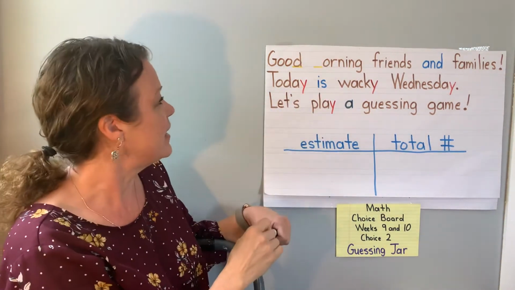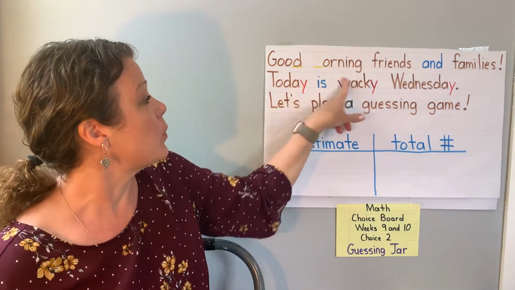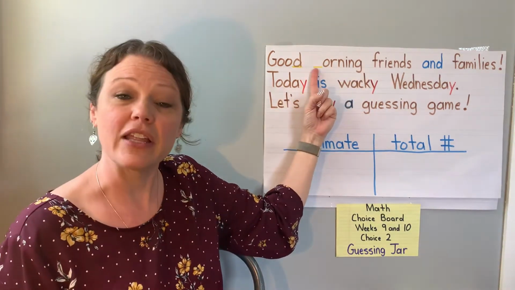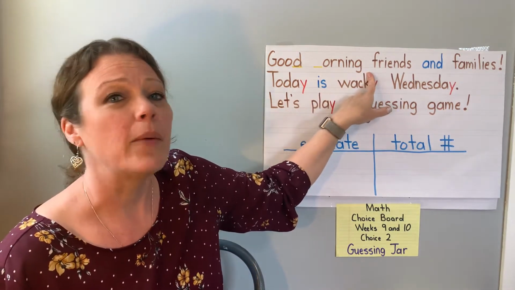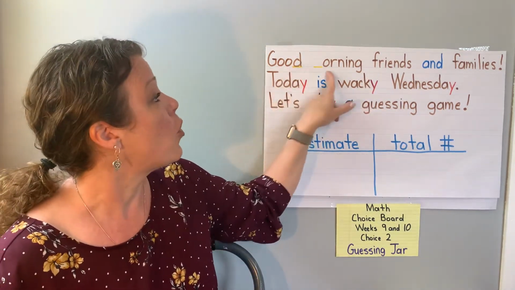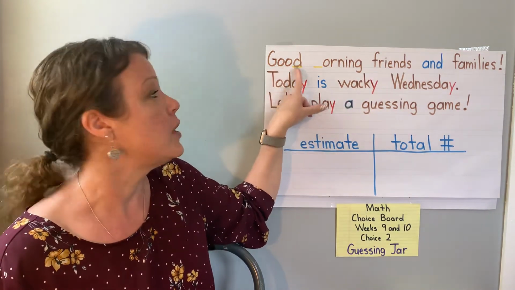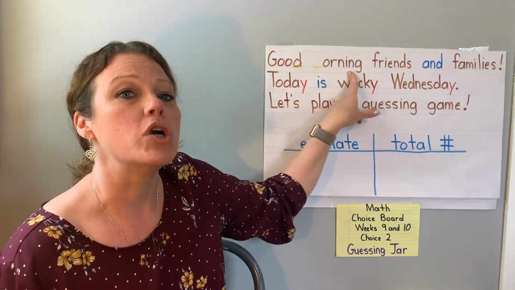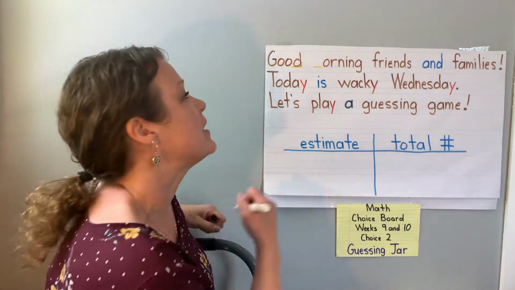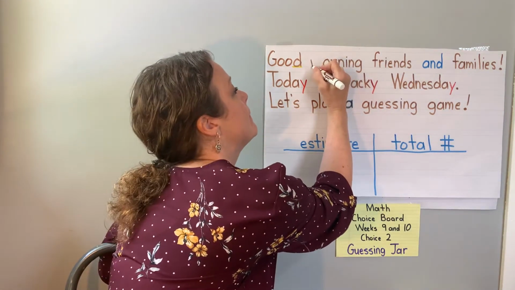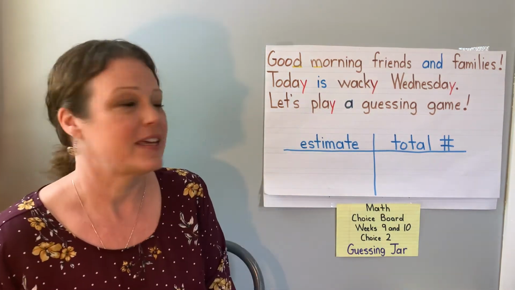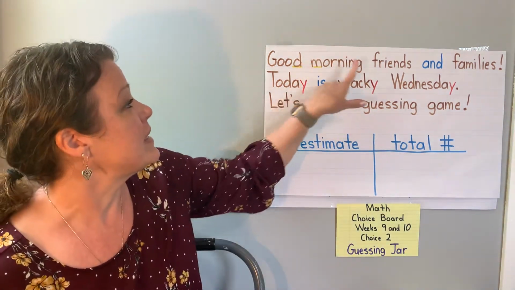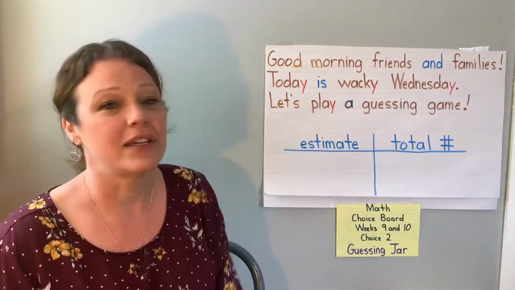D. Excellent. And the second word is missing the first letter. This says orning. And we don't usually say good orning. We usually say good morning. So we're missing the letter M. Excellent. We do have spaces in between our words.